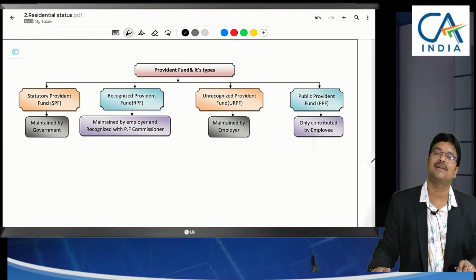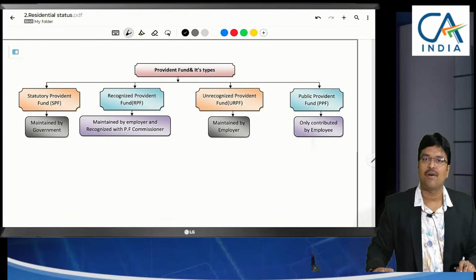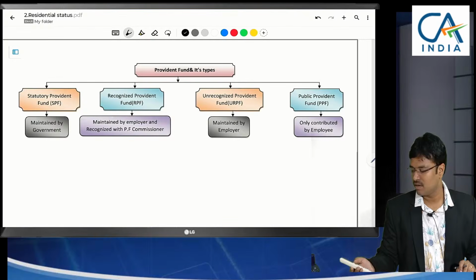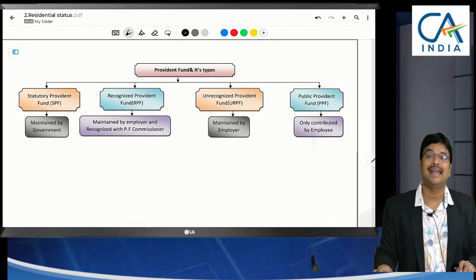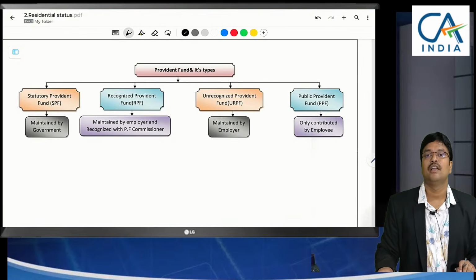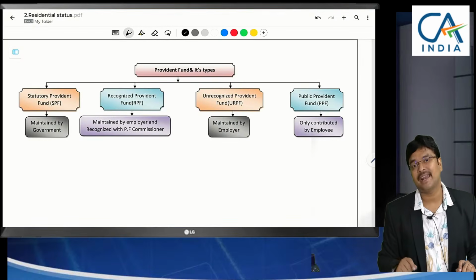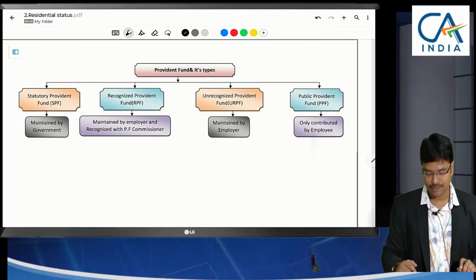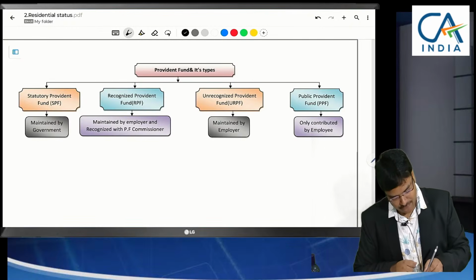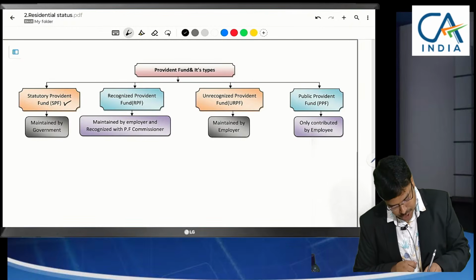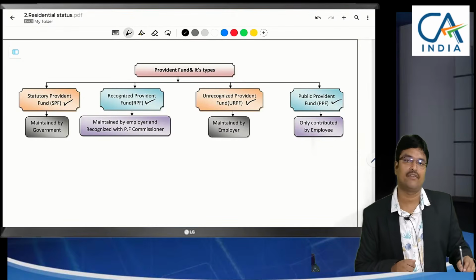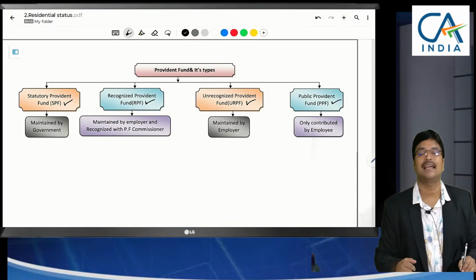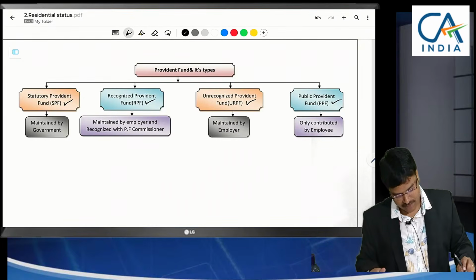Provident Fund is nothing but saving. So at the time of retirement, that will be useful. We will get money. During the period of employment, we can get interest also on that Provident Fund. For this Provident Fund, both employer and also employee will contribute. So Provident Funds are of four types: statutory Provident Fund, recognized Provident Fund, unrecognized Provident Fund, public Provident Fund. Like this, I have categorized them into 4 types.